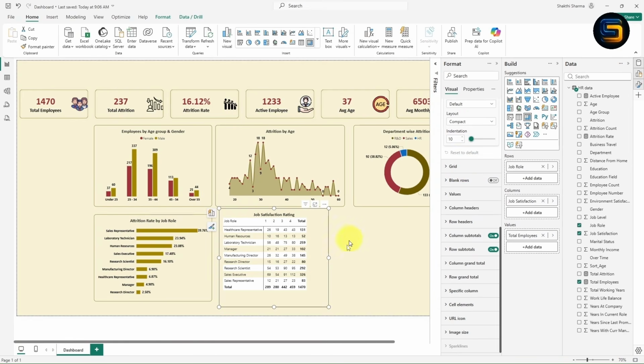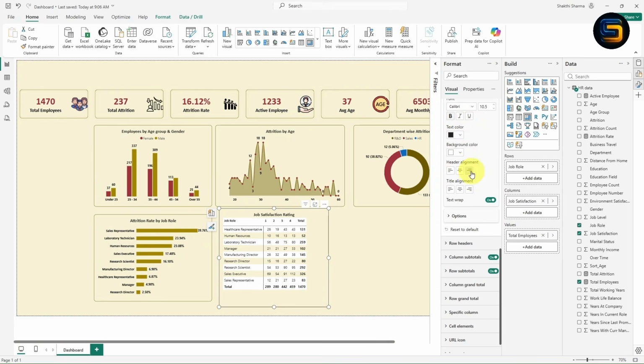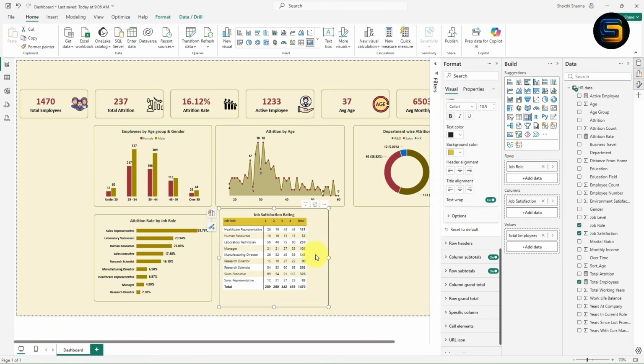Let us give some formatting for this matrix. I will expand this column header. Now I will make the text bold, and from here I will change the text. I will give the font as Calibri. Now it is looking perfect. Now from here I will change the background color. Instead of white I will take this color. I think it is looking good.